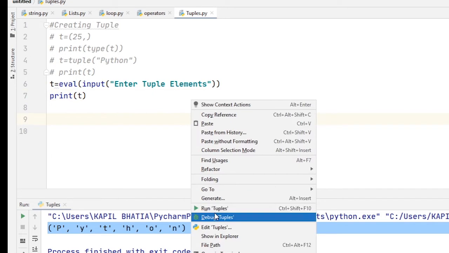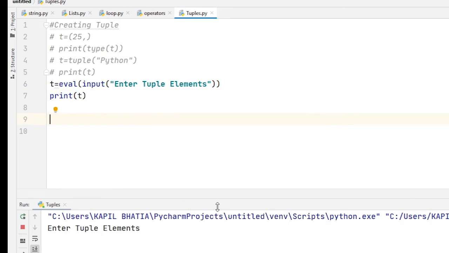The prompt has come. Now you put the values separated by commas. Here you can see the elements of the tuple are 1, 2, 3, 4, 5. So I hope you understand how to create a tuple with the eval method.